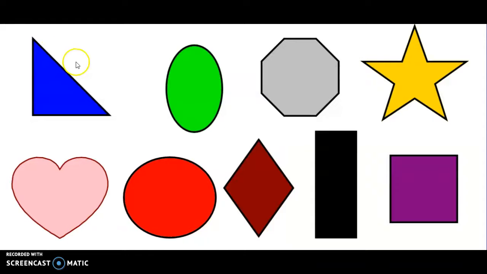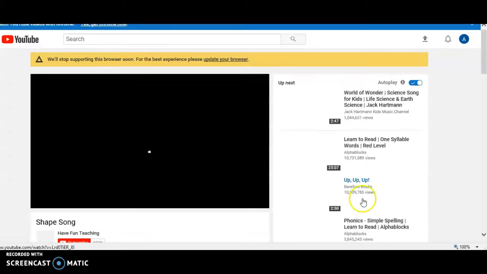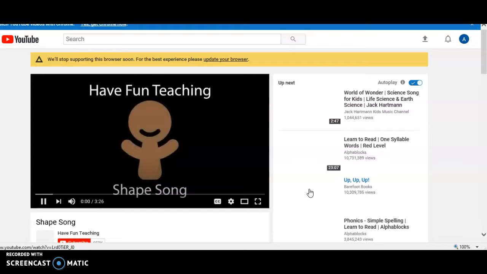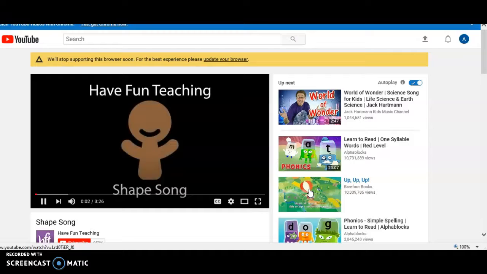All right, let's take a look. Look at all these shapes. We can find the rectangle. Where is that rectangle? Yep, there it is. What color is that rectangle? It is black. Excellent. Let's sing our shape song. Are you ready? Let's see if my internet likes the shape song. It's thinking. It does. It likes it.